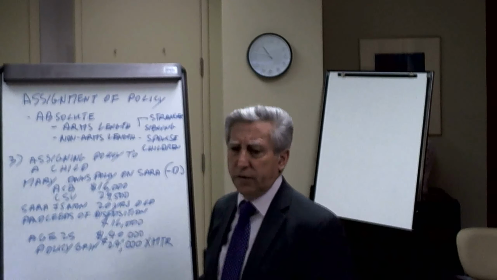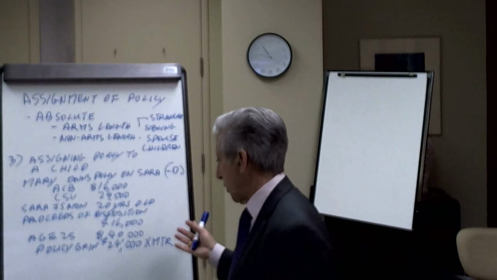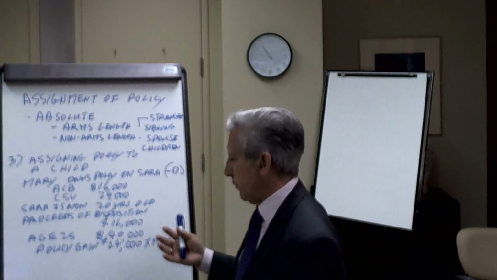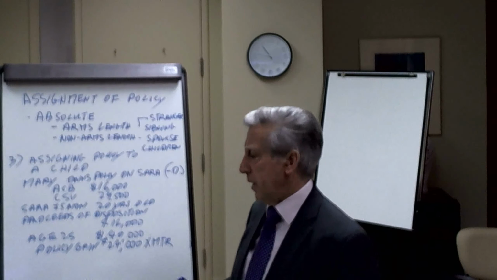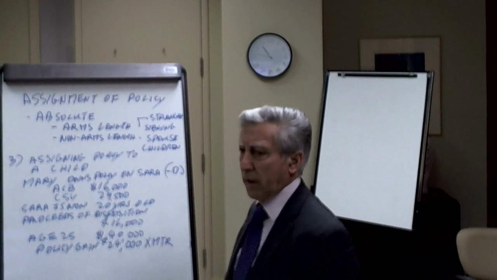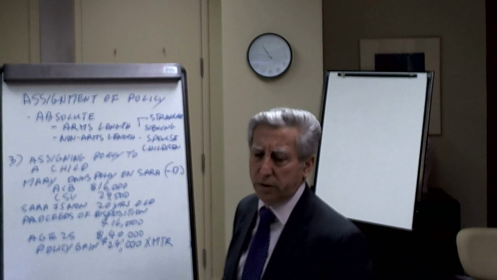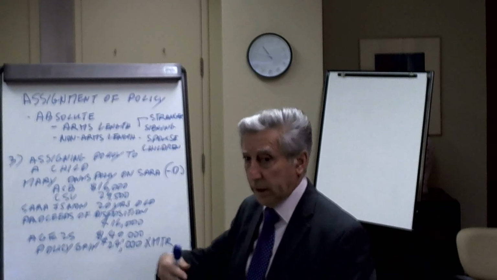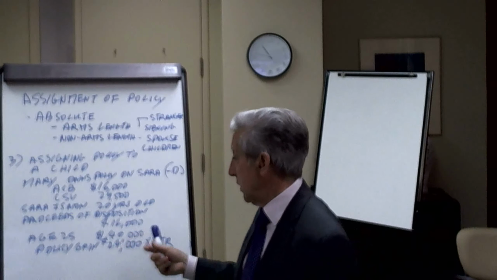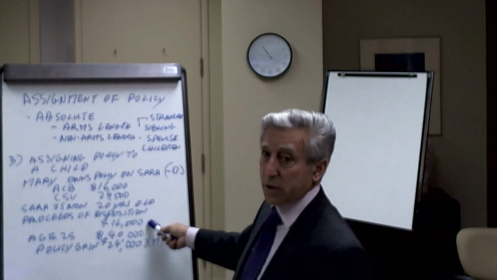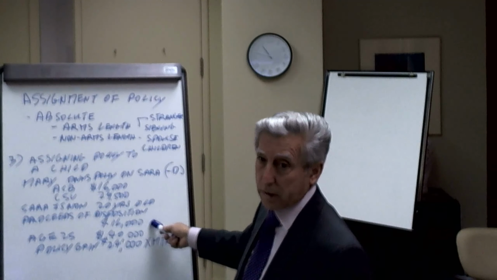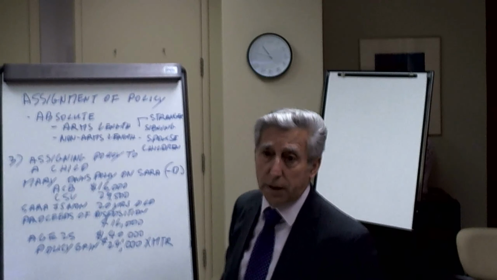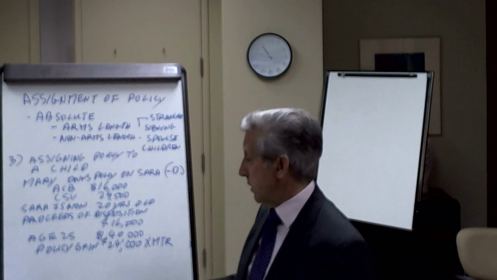Now, at age 25, Sarah decides that she's going to cash the policy in or borrow the money, whatever it is. She needs the money for university, whatever the case may be. At that time, there's $40,000 of actual cash sitting in that policy. Because she is an adult and owns that contract, the policy gain will be the difference between what she acquired it at, $16,000, and the money that is in the policy at that time.